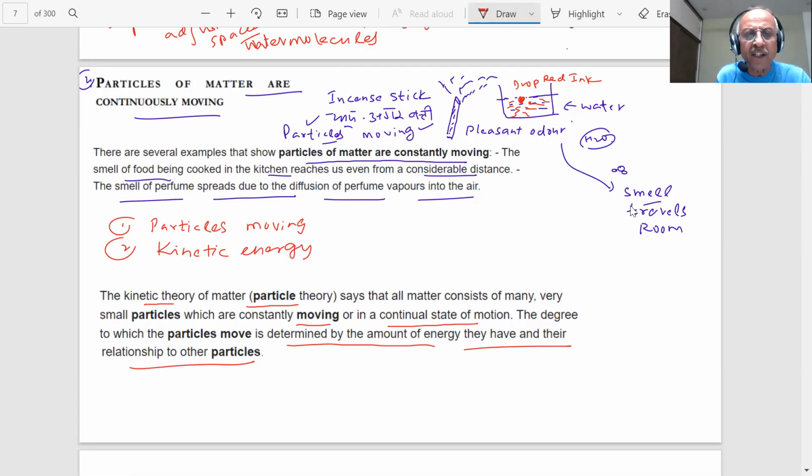And this kinetic energy will change with change in temperature, students. With increase in temperature, what will happen? The particles will move faster.